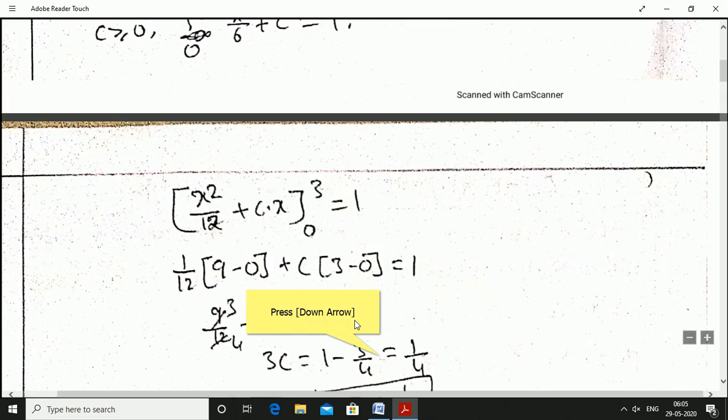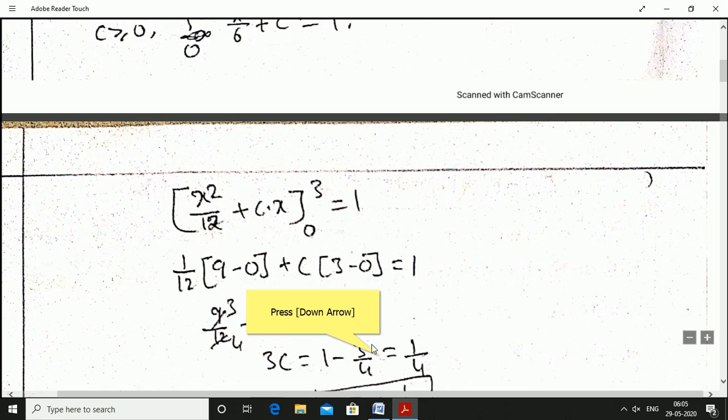We'll apply the limit. In the first term, 1 by 12 constant, upper limit for x is 3, 3 square is 9, minus lower limit for x is 0, 0 square is 0, plus c constant into upper limit for x is 3 minus lower limit is 0, that's equal to 1. Okay, 9 minus 0 is 9 divided by 12, plus 3 minus 0, 3c is equal to 1. 3 3s are 9, 3 4s are 12, so 3 by 4. 3c is equal to 1 minus 3 by 4.